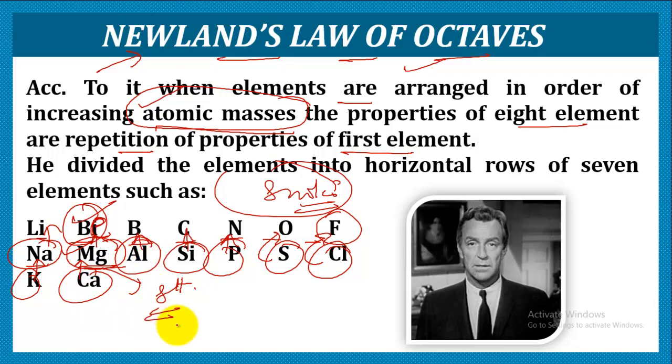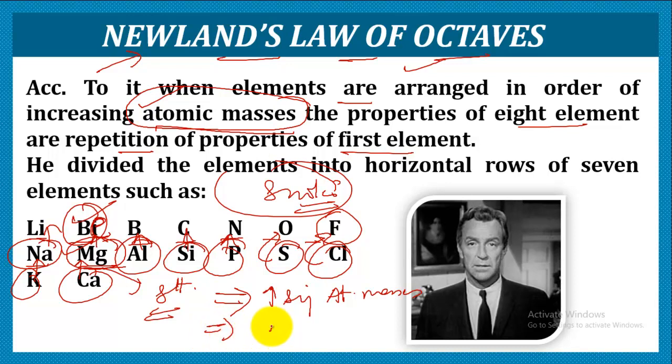So that means we can actually write the important properties that could actually help Newland in making his law of octaves. So the first thing is that he arranged the elements in order of increasing atomic masses. That was similar to Dobereiner.